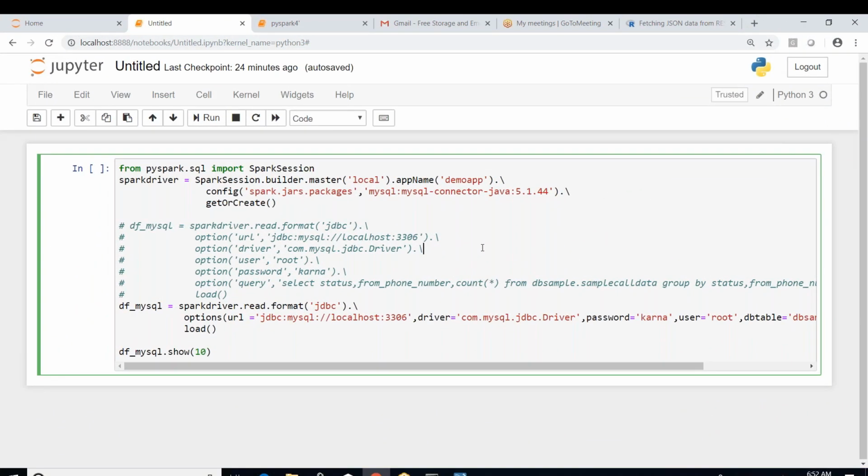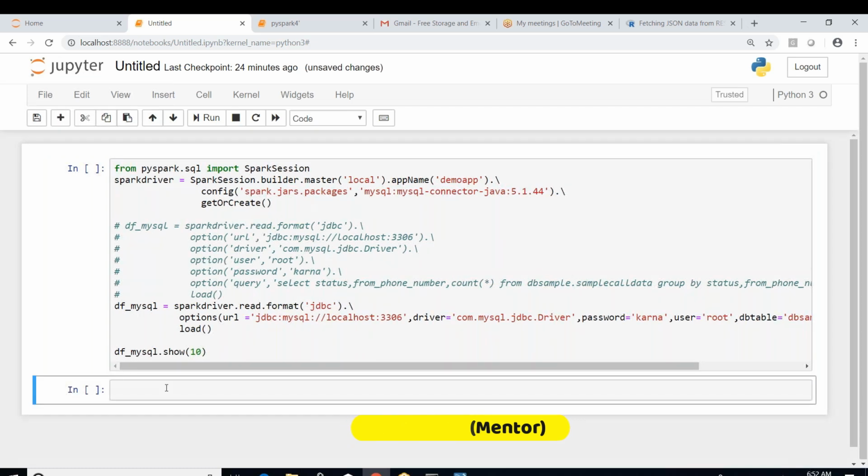I will try to show you something where we are going to work with some JSON format which are multi-lines. Okay, let me show you that. Now, df_json equal to spark.read.format of JSON. So here we just specify the path of it. Okay. Now I have some file here.